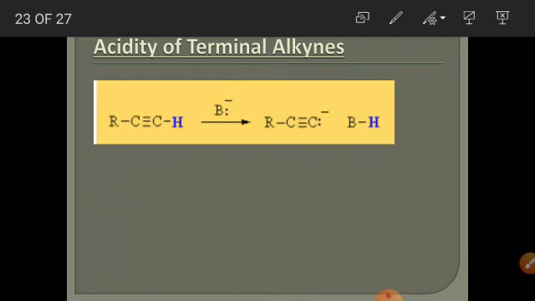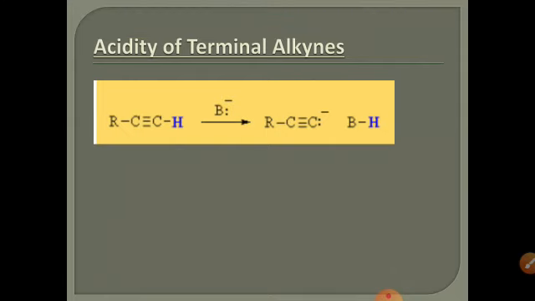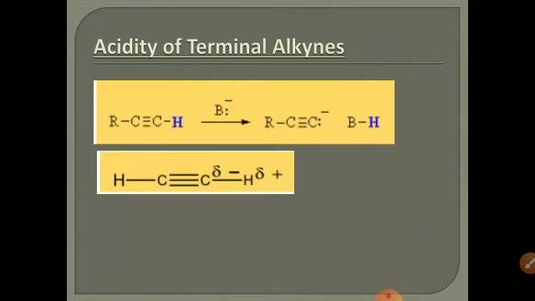There is sp-s hybridization, or sp-s overlap, between the carbon and hydrogen. sp hybridization means there is 50% s character in it, and it makes the carbon more electronegative. As a result, the sp hybridized carbon atom of the terminal alkyne pulls the electrons towards itself more strongly, making the attached hydrogen slightly acidic in nature. It creates a partial negative charge on the carbon and a partial positive charge on the hydrogen.